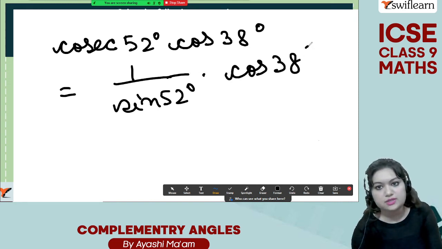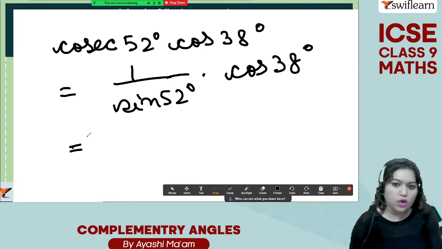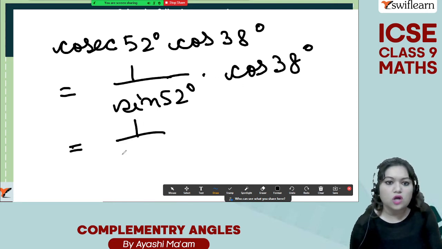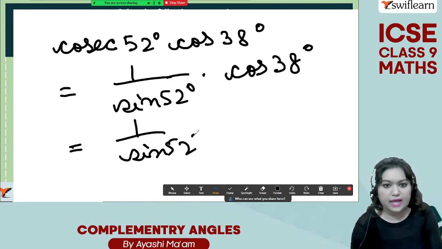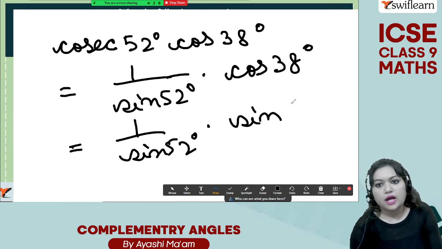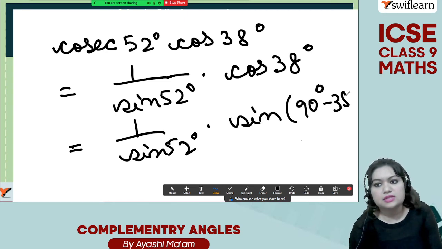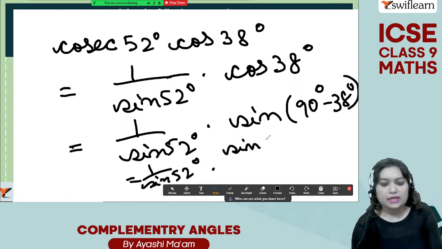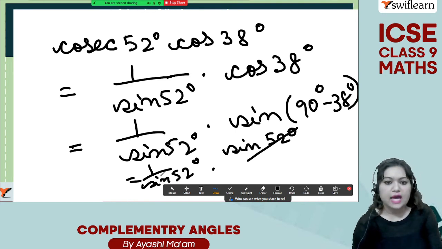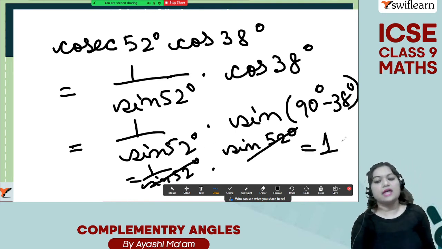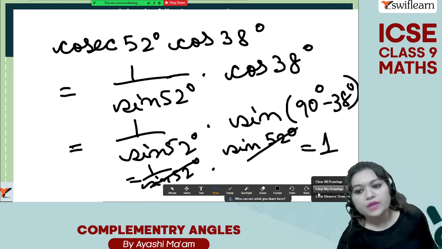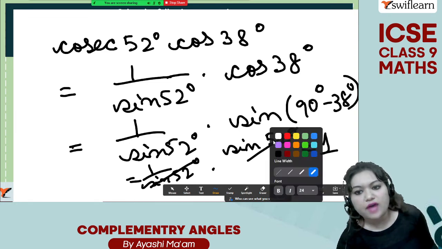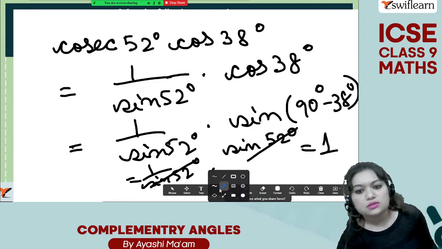They are reciprocals. And now what you can do is turn this cos into sine as well, so that we can cancel. So this will now become sine of 90 degree minus 38 degree, which is equal to 1 by sine 52 degree into sine of 52 degree again. So sine cancels and we get the answer as 1. So for the second term, for the numerator, we are getting the value as 1.